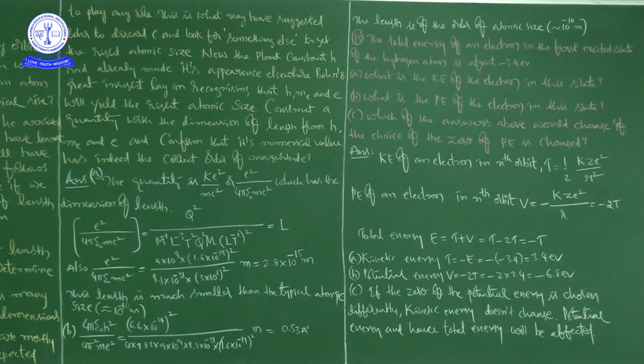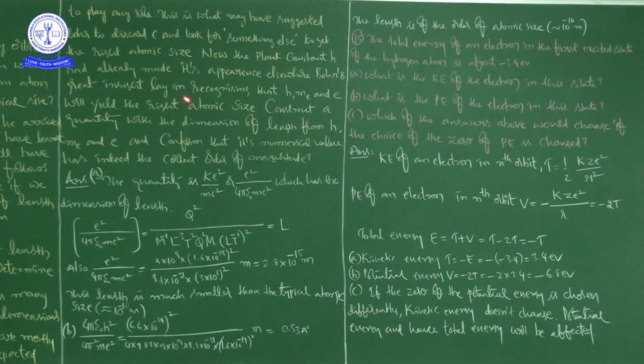Okay, right. So in this class we discussed two exercise problems, 14 and 15. In the 14th problem we talked about the atomic size by using the constants. We also found the dimensional formula of the constants group, K e square by m c square here, that is the dimension of length.